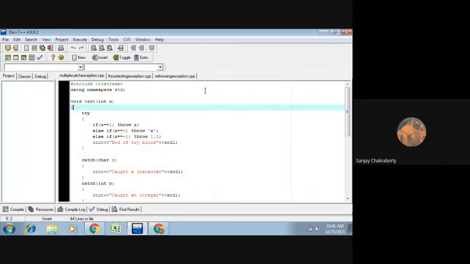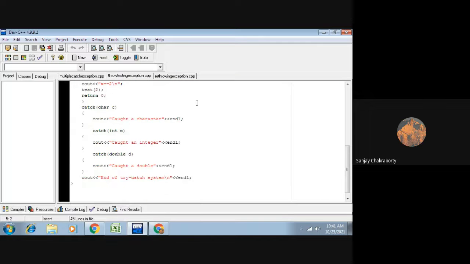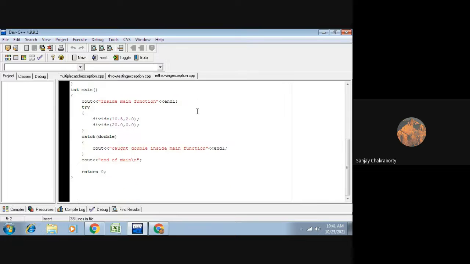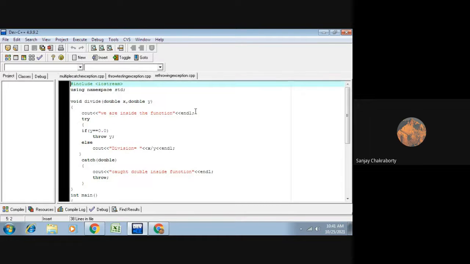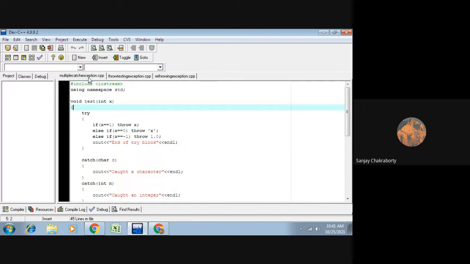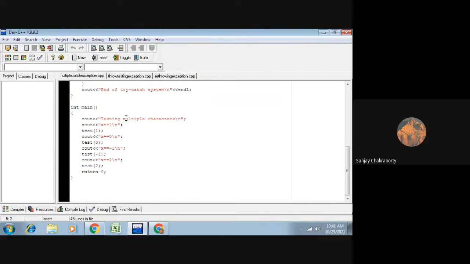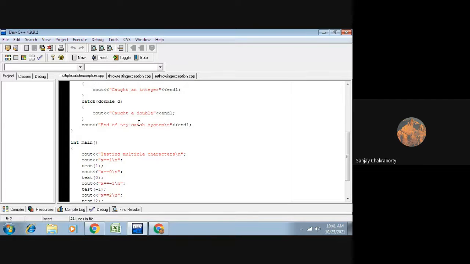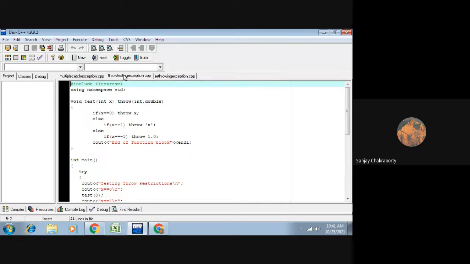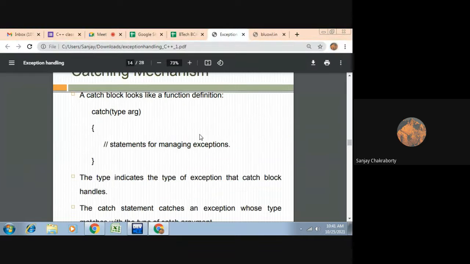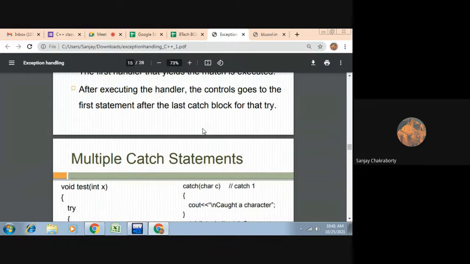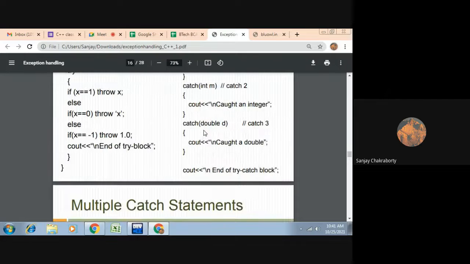One program that I need to show you. In the last class, I have already shown you that this is one way of doing multiple catch exceptions, and these are multiple catch statements. This program I have already shown you in the last class.